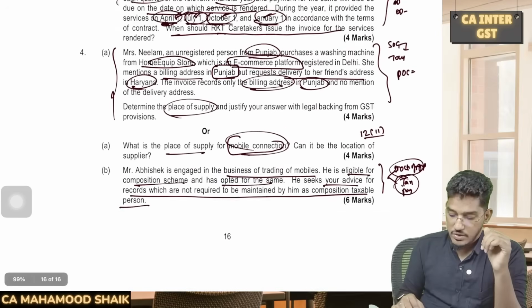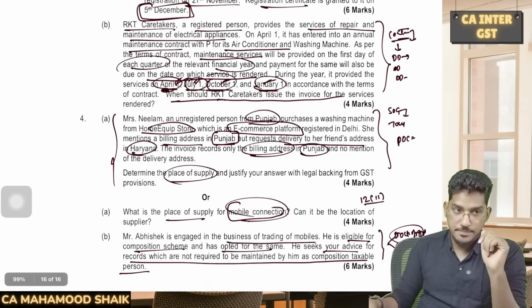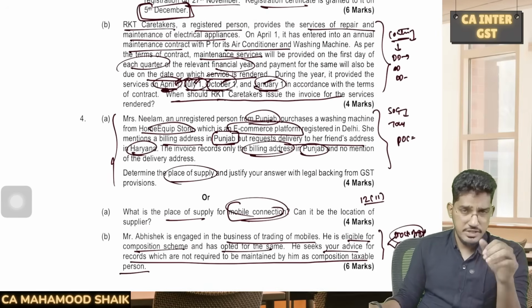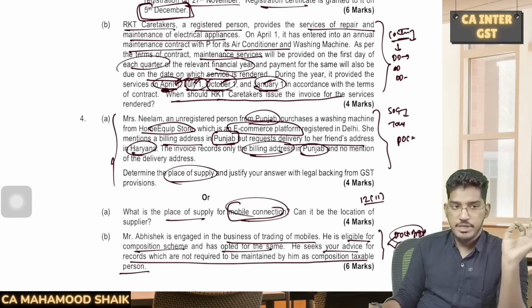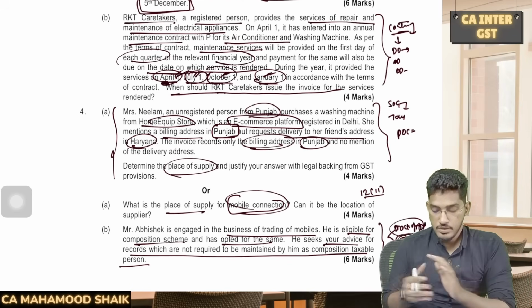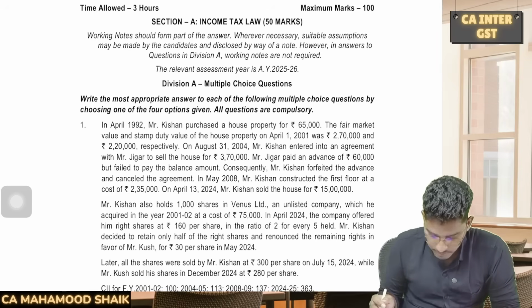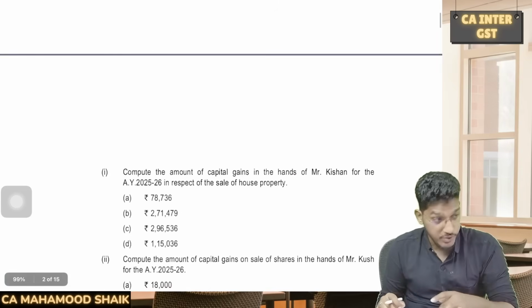Clear? So that's all, guys. This is MTP 1. Everyone comfortable with the discussion? Right. So on the same lines, we'll also try to cover MTP 2 quickly. So now coming to MTP 2. Here also, first we will try to do the MCQs.